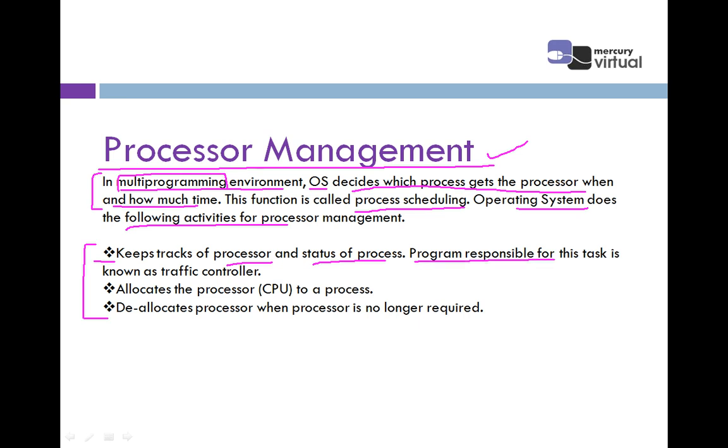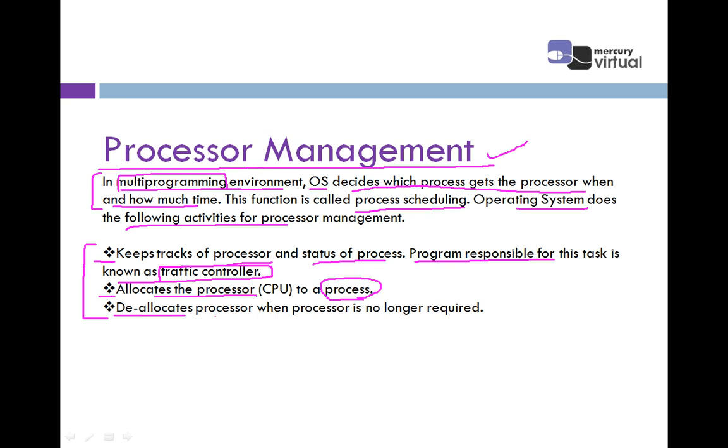The program responsible for this task is known as the traffic controller. So there is a term, traffic controller, that is responsible for processor management and keeps track of the processors. The next point says it allocates the processor. In memory management, we talk about the allocation and deallocation of memory. In processor management, we talk about the allocation of processors. Allocation of the processor means how and when to allocate different processors, that is the CPU, to a process. A process means a program in execution.